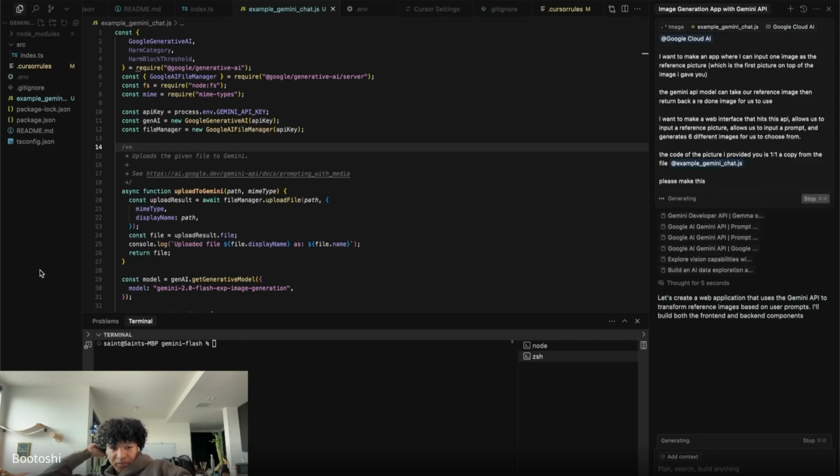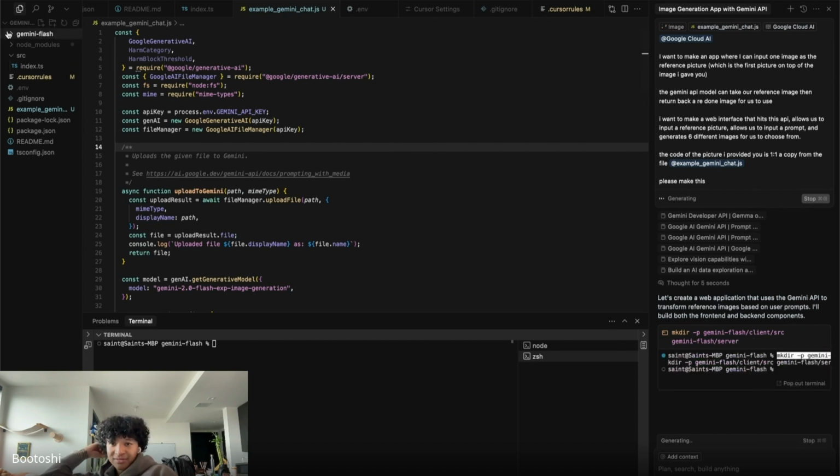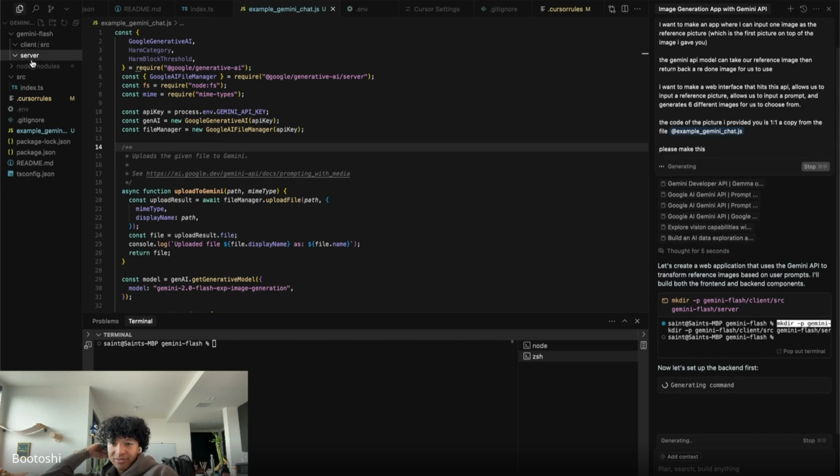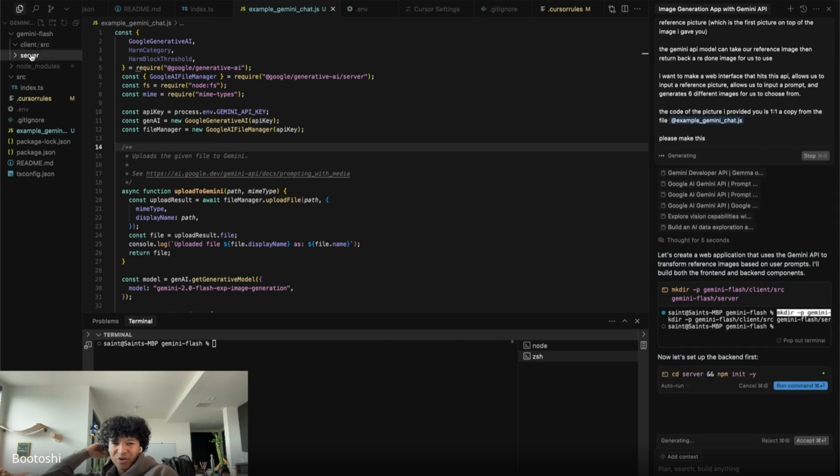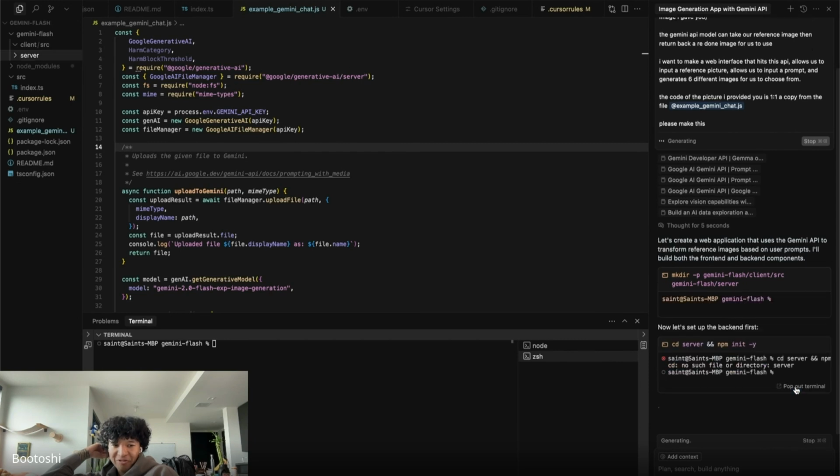So he wants to make a server folder. So he just made a folder. Or is he making a new code base, instead of the backend first? Okay.